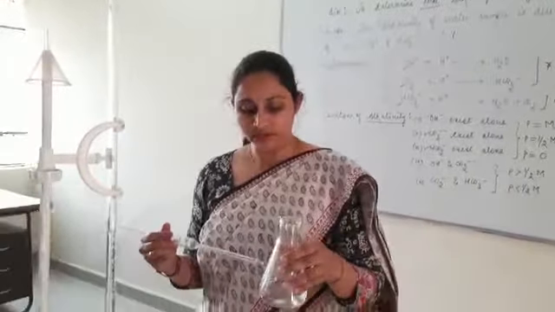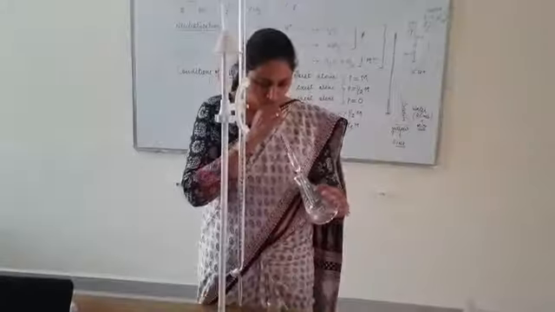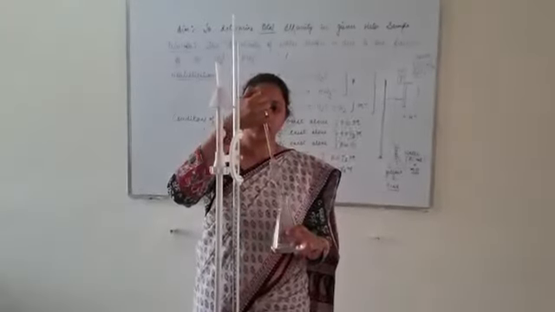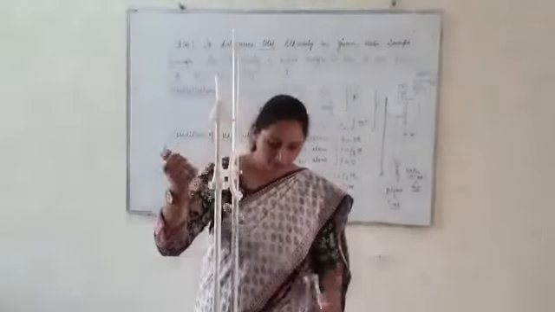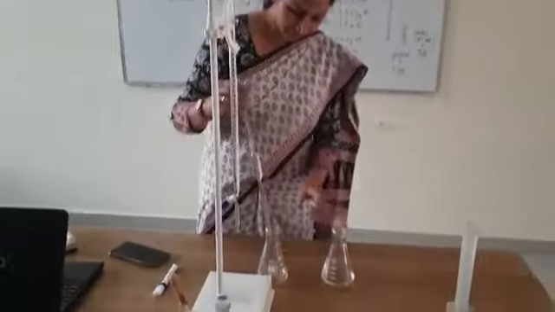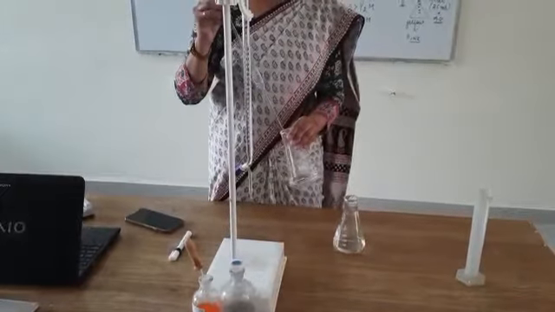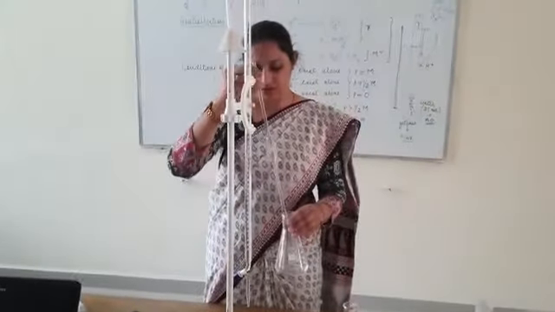So this is our water sample. I will pipette out 25 ml of this water sample. We take this unknown water sample into a conical flask.